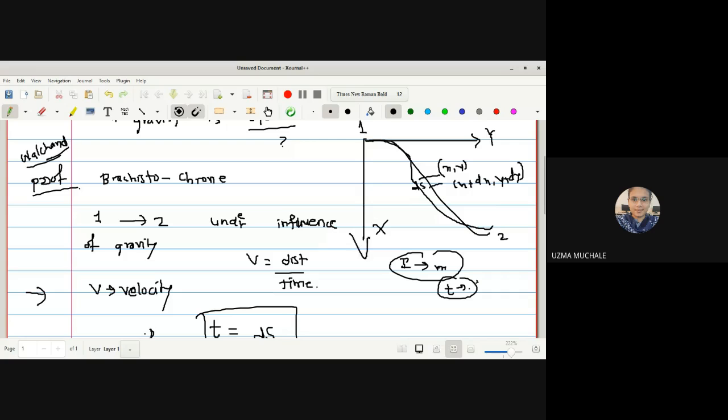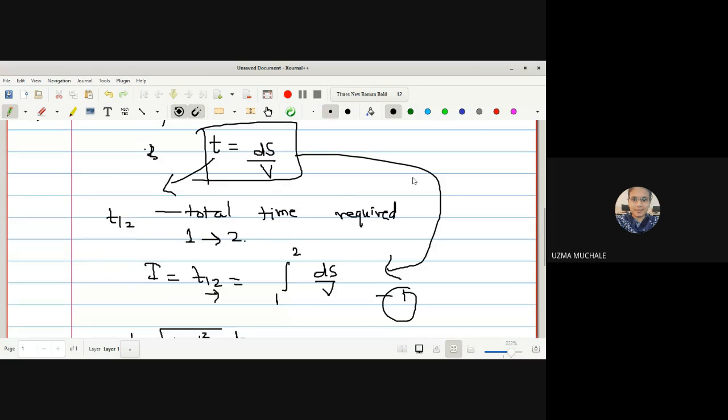This axis is your x axis, so it is falling in this way. Okay, so actually the nature of a cycloid is like this, right? So it is first written up to this and then we have to complete. Okay, that's why we are falling under the influence of gravity from position 1 to 2.